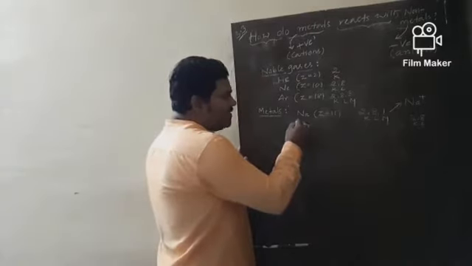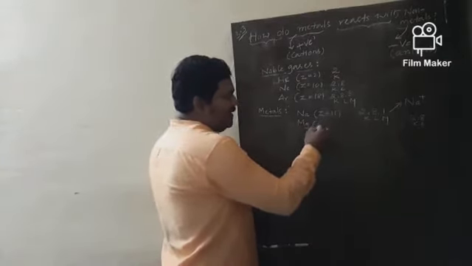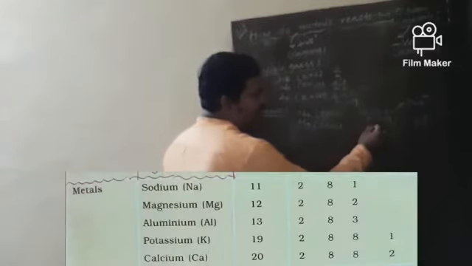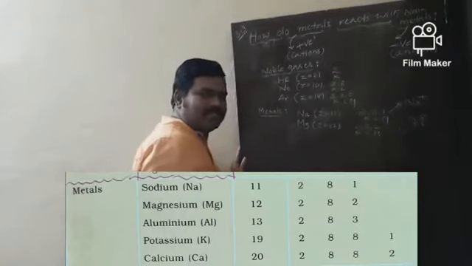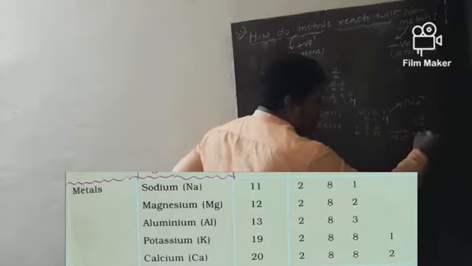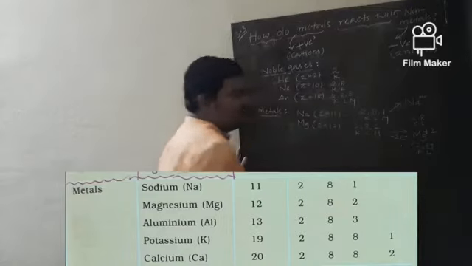And what about magnesium? Magnesium, atomic number 12, configuration 2, 8, 2, K L M. Magnesium would lose 2 electrons to become Mg2+, and the configuration becomes just 2 shells.